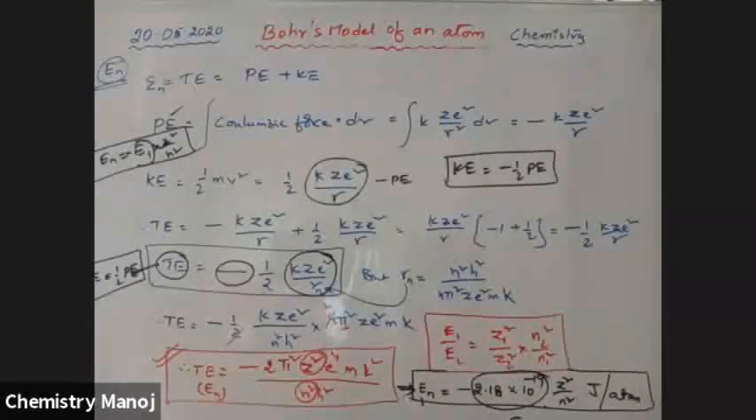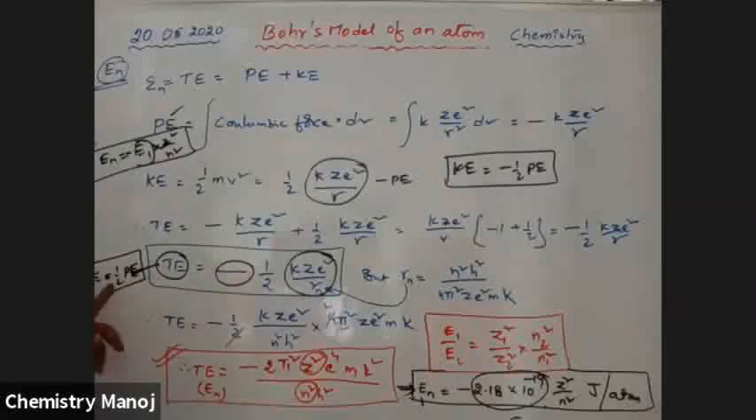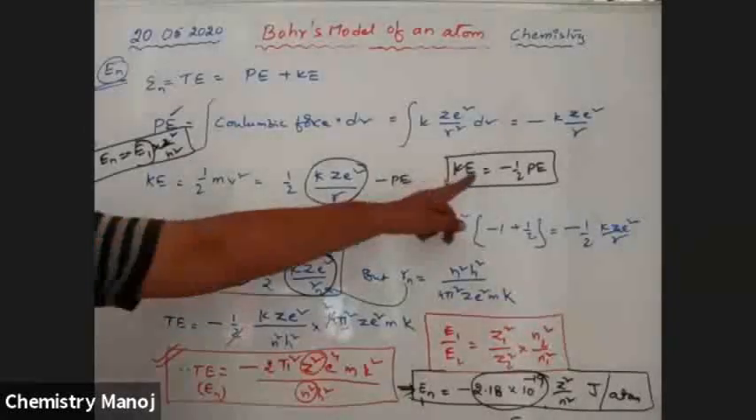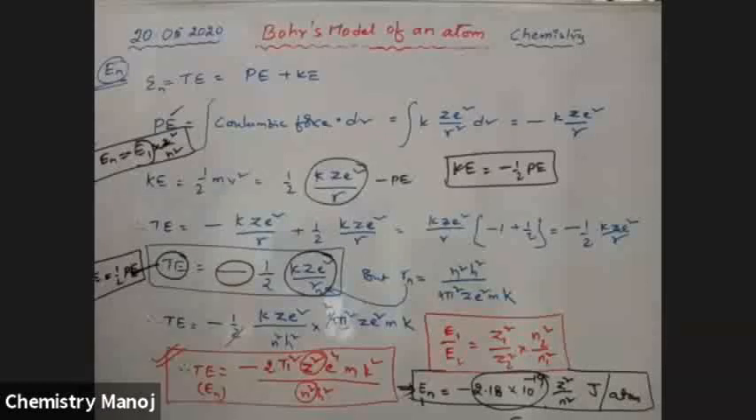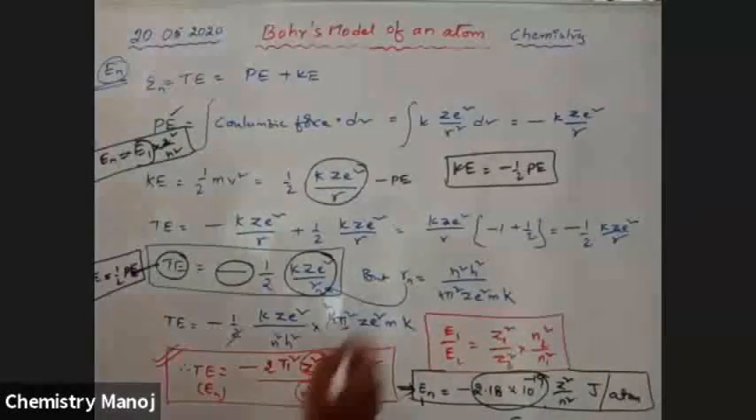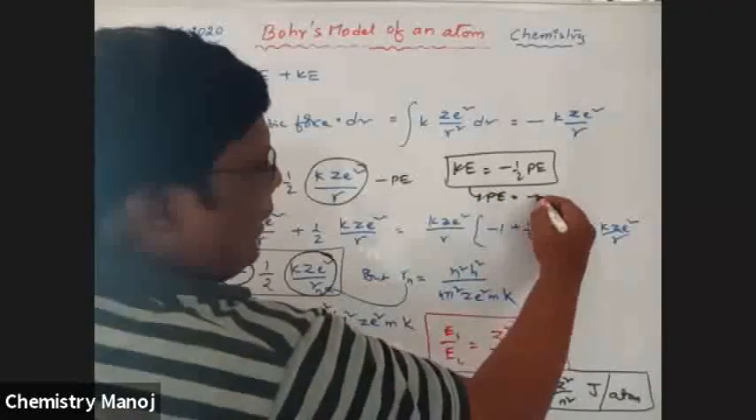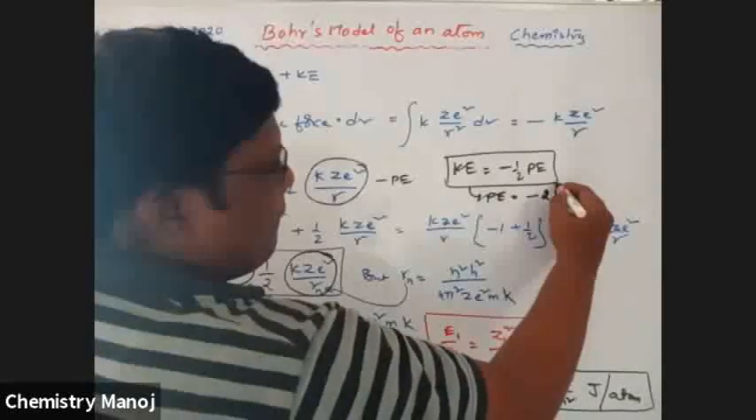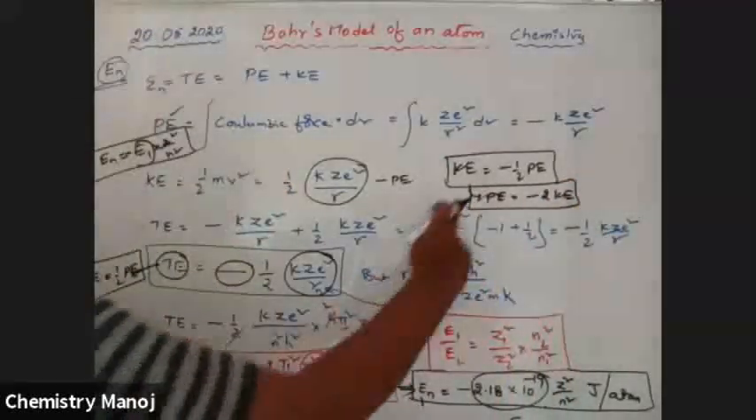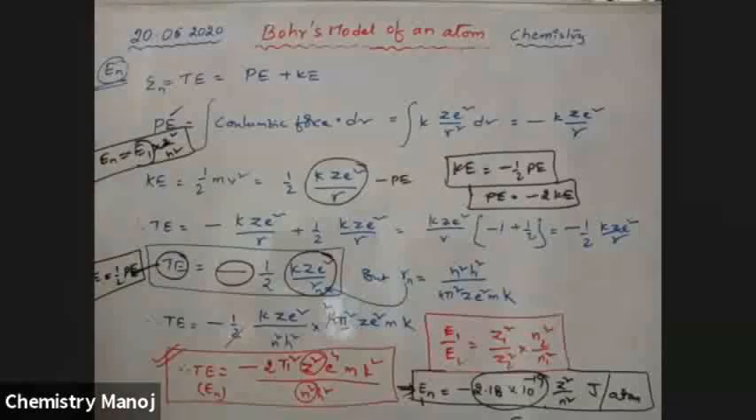So these are very, very important. Total energy is equal to 1 by 2 potential energy. Next, kinetic energy is equal to minus 1 by 2 PE. That implies PE is equal to minus 2 KE. That is the ratio between potential energy and kinetic energy: minus 2 KE.